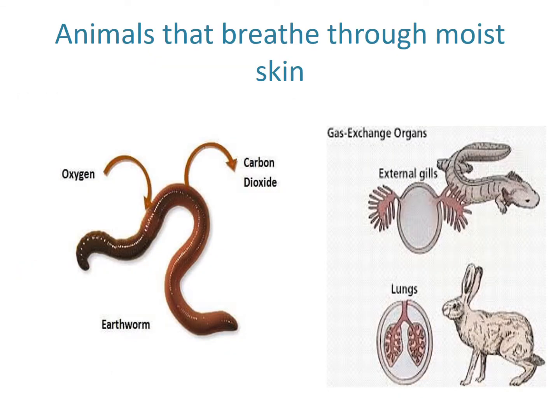Animals that breathe through moist skin are very important. The earthworm and amphibians are the best examples. The moist skin is used for respiration. First, these animals have a circulating fluid, blood, that transports gases between the cells and the skin, carrying oxygen to the cells and carbon dioxide to the skin.